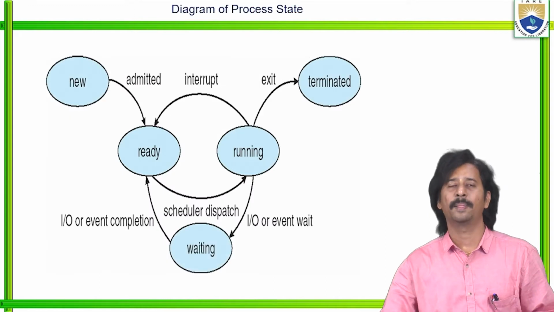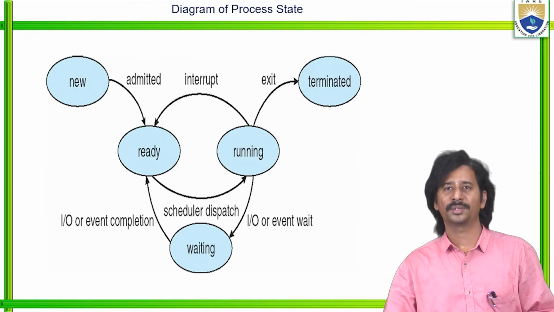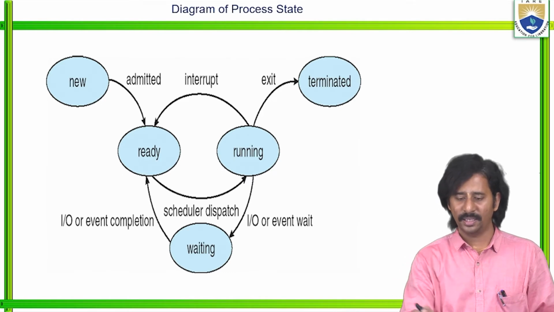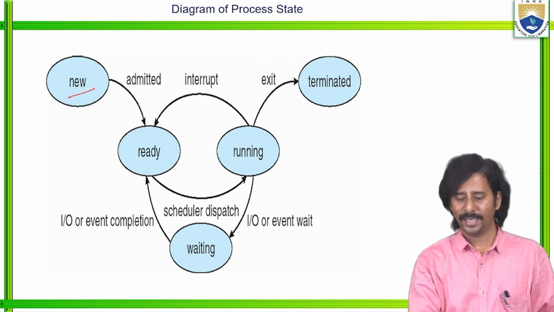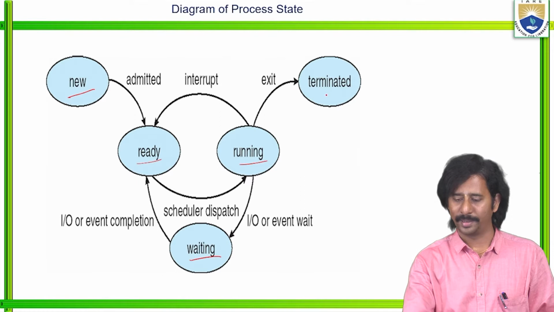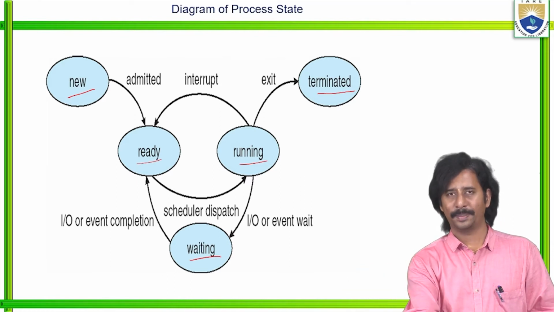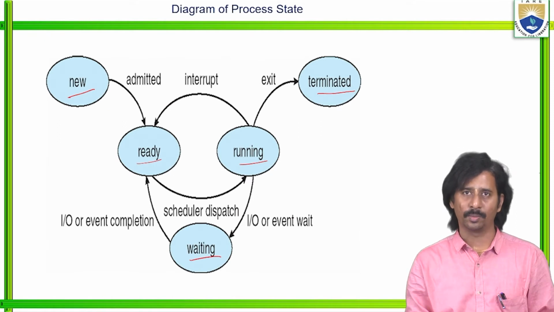See here, this is what we call the 5-state process model, the diagram of process states, which includes the 5 states, right? See, the first one is new, ready, running, waiting, terminated. Once the process is just created, there is a change of its state; just created, we call it new.